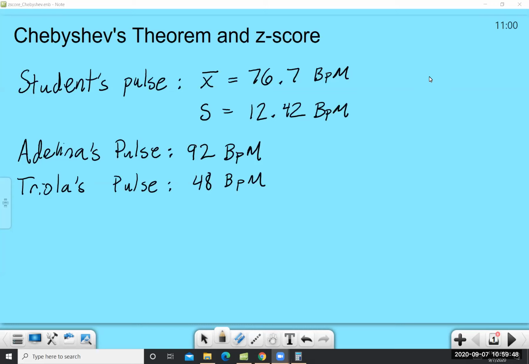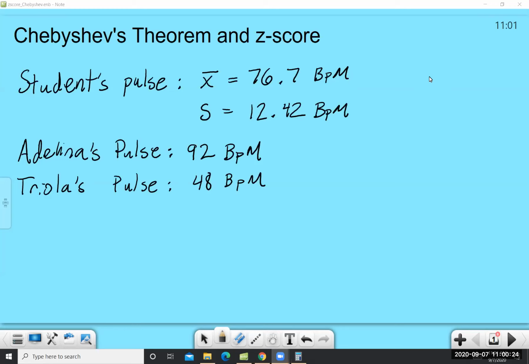I gathered some pulse data from my students, and the information that I gathered allowed me to know that the average or mean pulse for my students is 76.7 beats per minute. So the average student has a pulse of 76.7 beats per minute. And I also computed the sample standard deviation because this is a sample, right? The students are not the entire population in the world. So the sample standard deviation is 12.42 beats per minute.